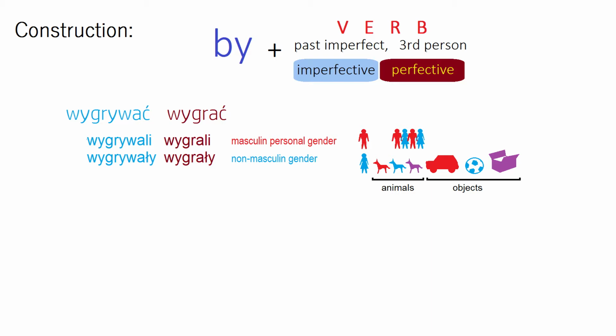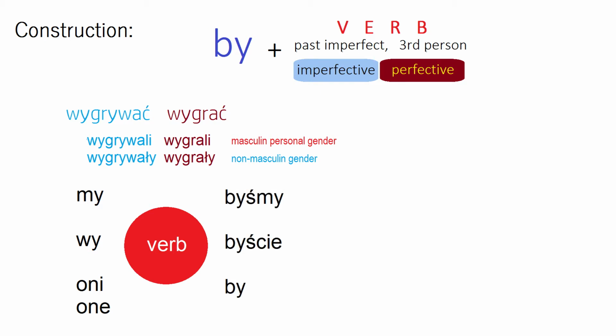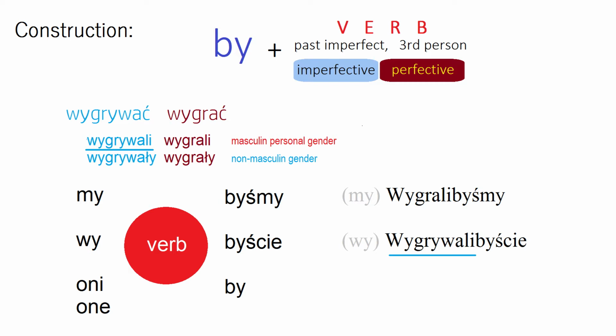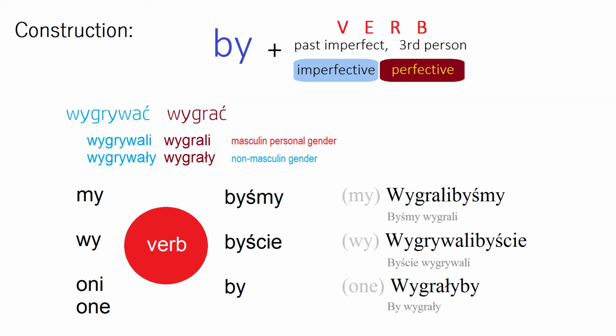The construction works the same as in the singular. My, verb, let's say wygrali, a group of men, or mixed company, women and men together. They would say we would win or we would have won. Wygralibyśmy, with the imperfective. When you talk to a group of men or mixed company again, wygrywalibyście, and wygrałyby when you talk about a group of women. And again, we can put the conditional particle at the beginning before the verb. It would be like this. Byśmy wygrali, byście wygrywali, by wygrywały.